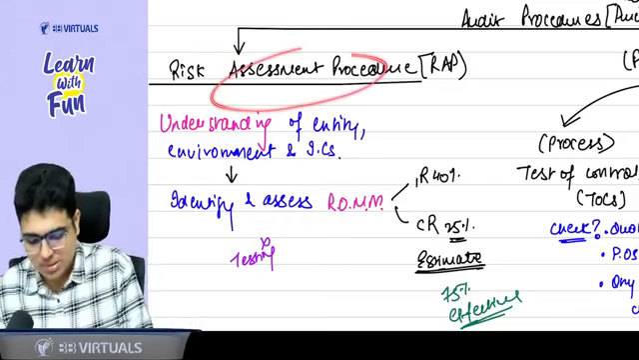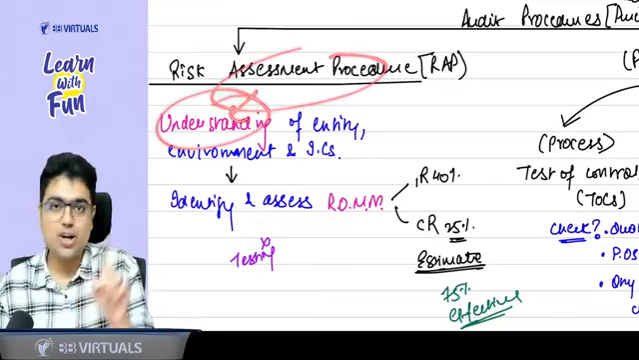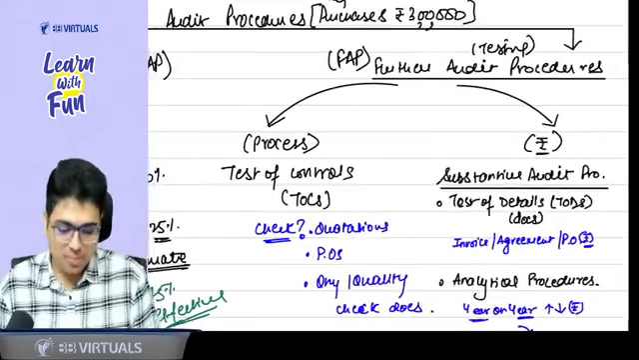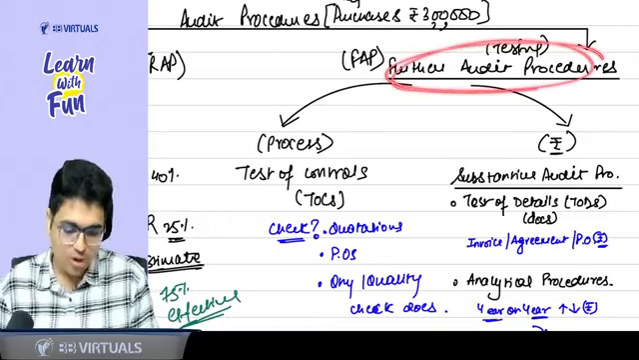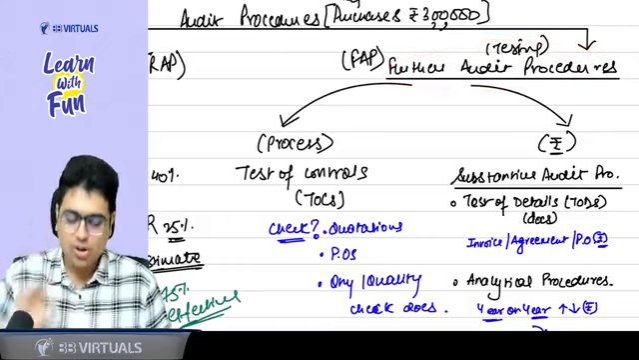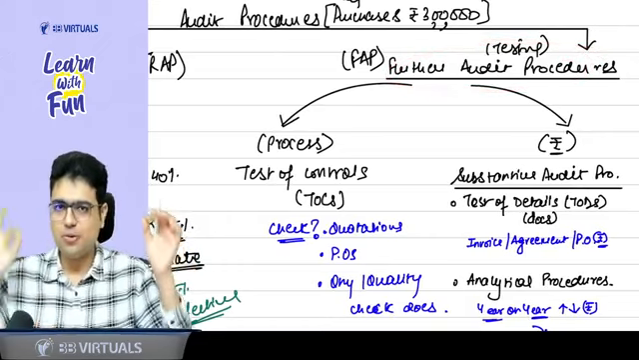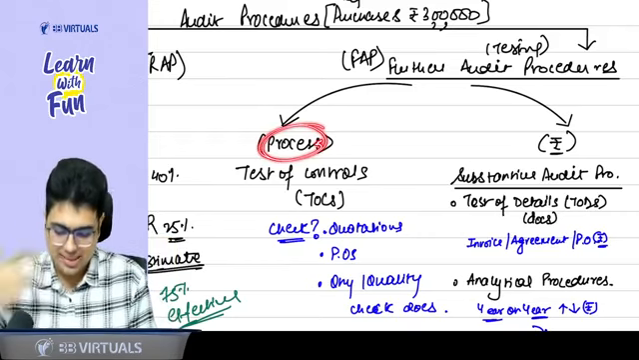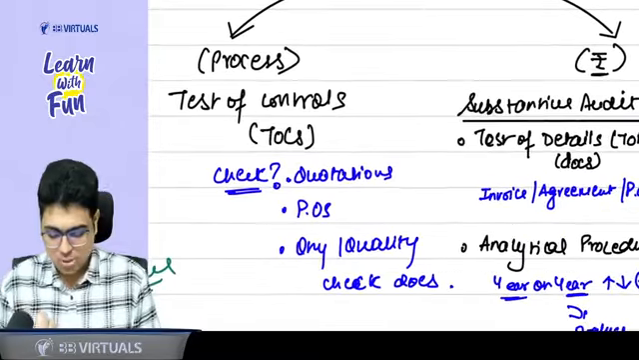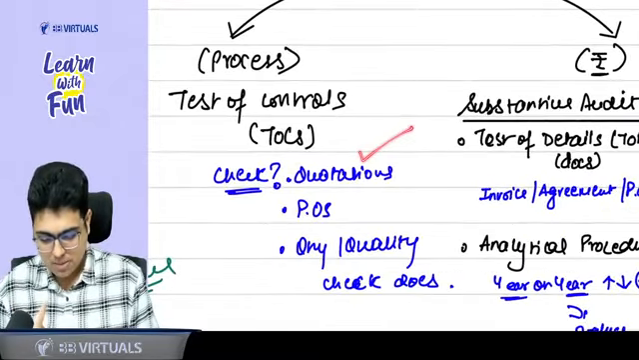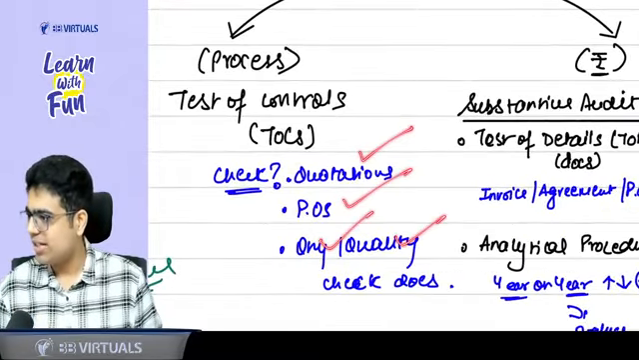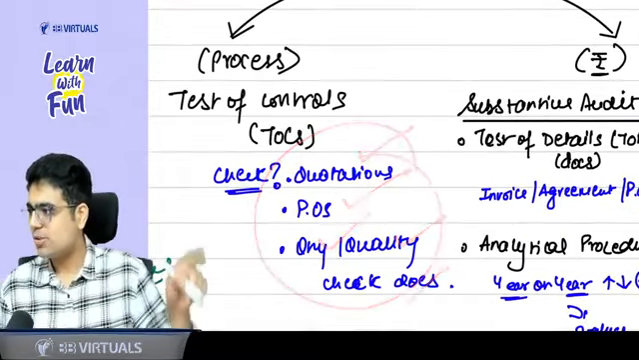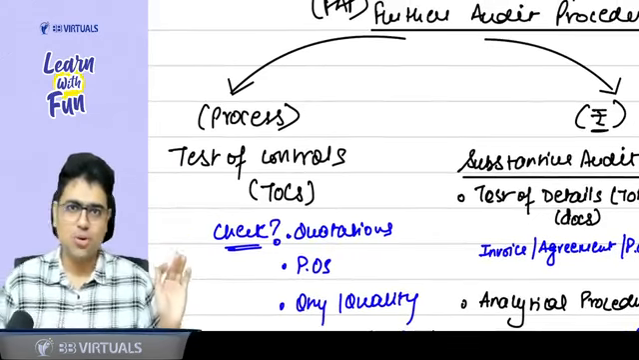So in risk assessment procedure, focus is on understanding, not on testing. We do the proper testing under further audit procedure. So in the further audit procedure after risk assessment procedure, we focus on testing. First, we test the process, that is the process of purchase, that is the test of control, in which you can check our quotations, purchase order, quantity and quality check documents. When you check this process or controls, it is called test of control.